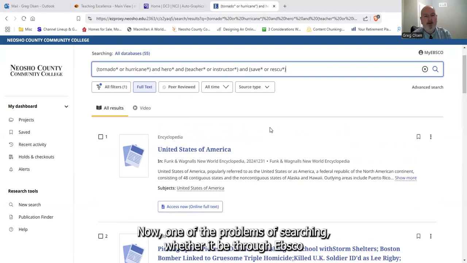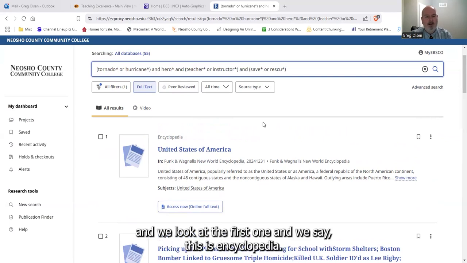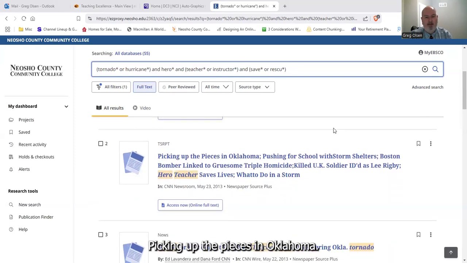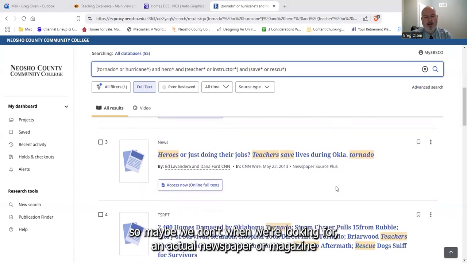Now, one of the problems of searching, whether it be through Ebsco or through Google, is that we look at these results and we look at the first one and we say, this is an encyclopedia. I don't want that. Picking up the pieces in Oklahoma. Maybe we want this, but it's from CNN Newsroom. So maybe we don't. Maybe we're looking for an actual newspaper or magazine.